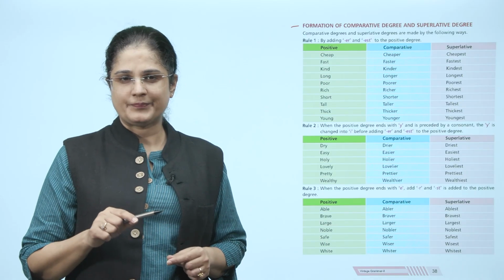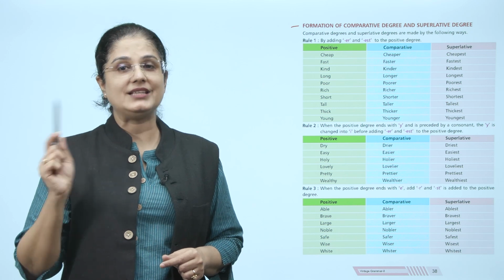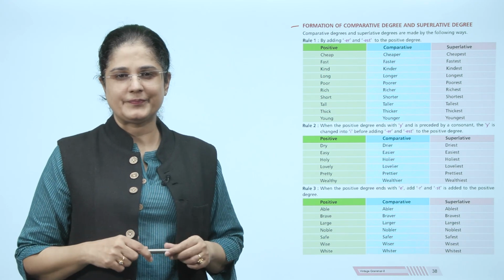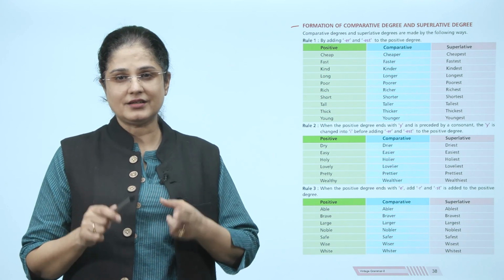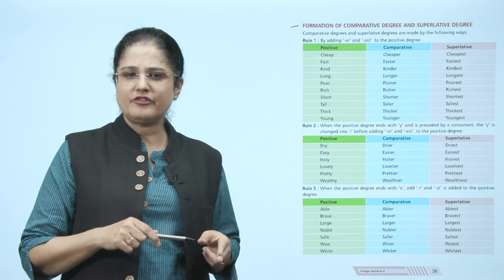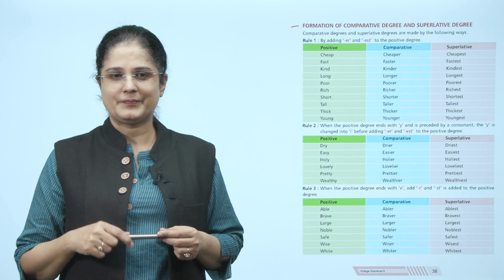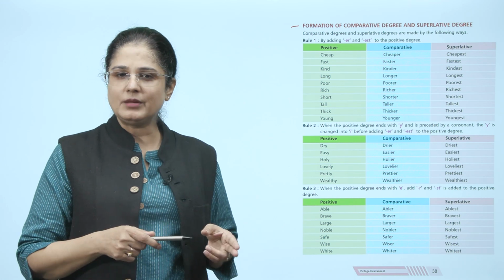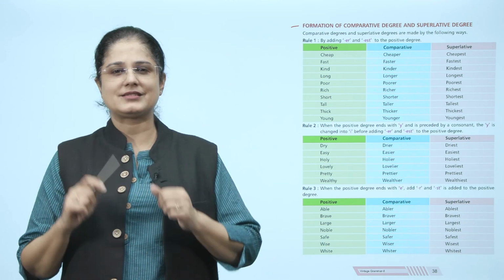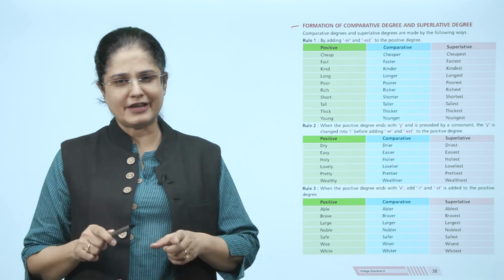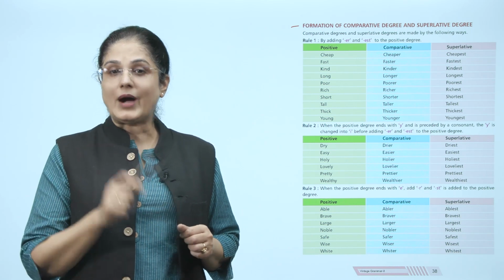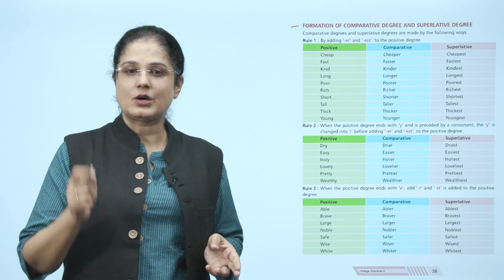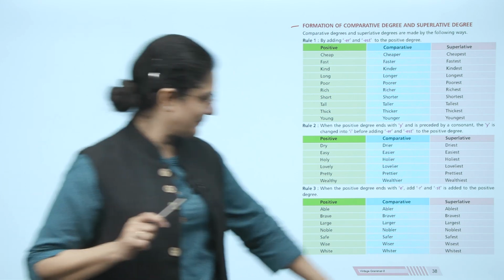Rule 3 states, when the positive degree ends with E, R and ST is added to the positive degree. So able becomes abler and ablest. Brave becomes braver and bravest. Large becomes larger and largest. Noble becomes nobler and noblest. Safe becomes safer and safest. Wise becomes wiser and wisest. And white becomes whiter and whitest.